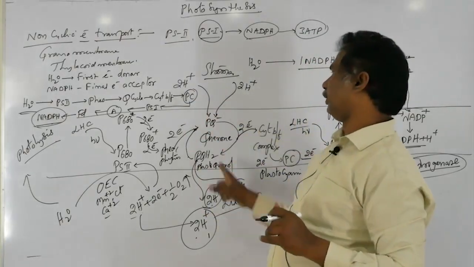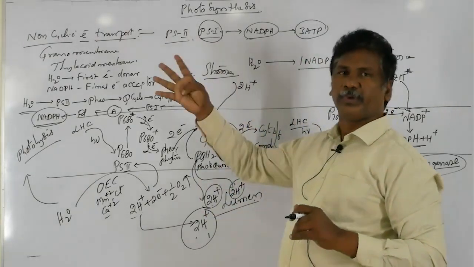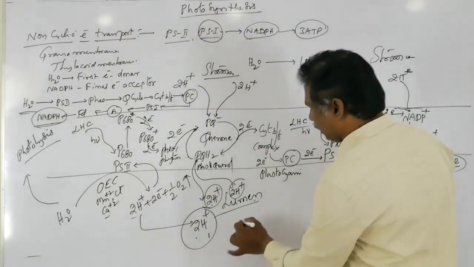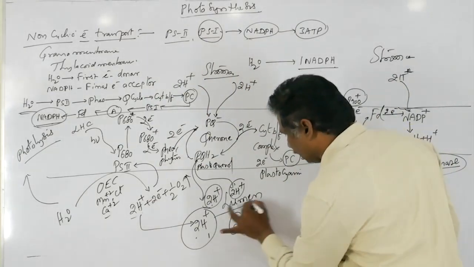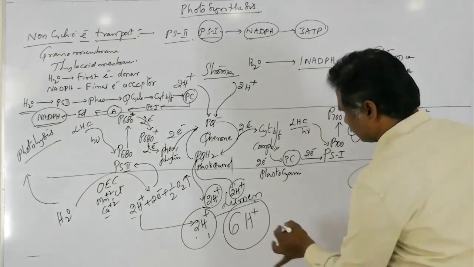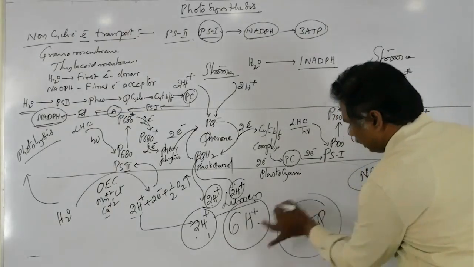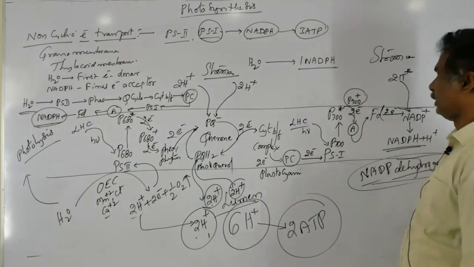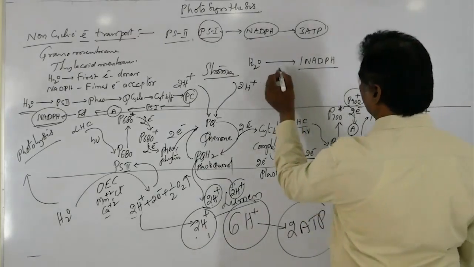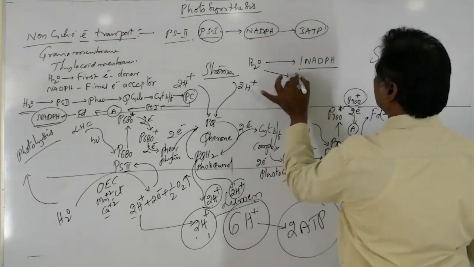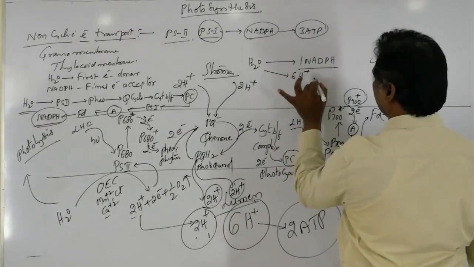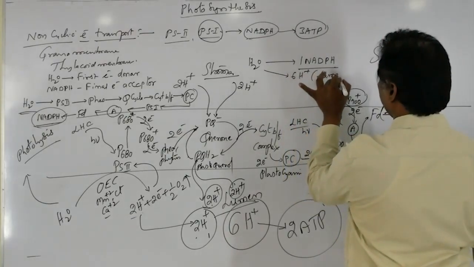For 1 electron 2 protons, for 2 electrons 4 protons, totally 6 protons are accumulated within the lumen. Those are sufficient for the production of 2 ATP in photophosphorylation.